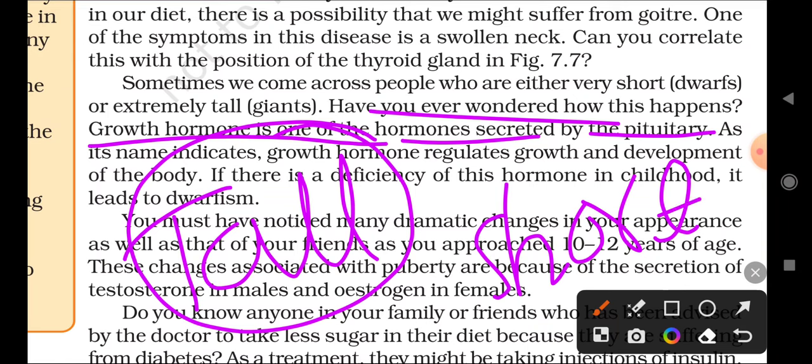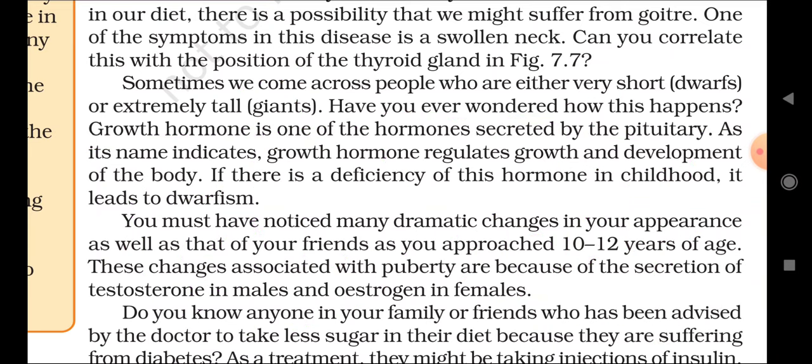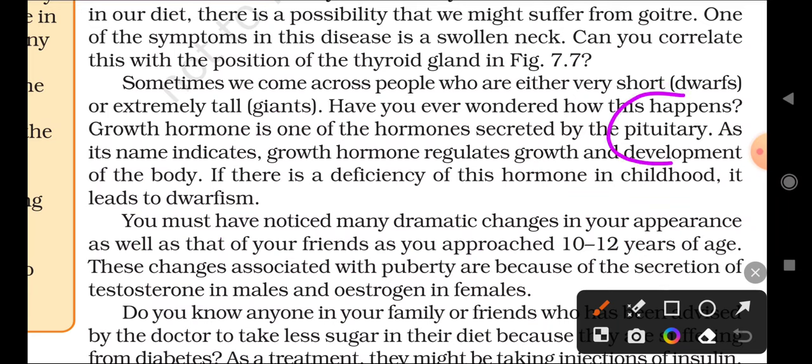If the growth hormone is produced in high quantity, it leads to tallness, and if produced less in the body, it leads to dwarfism. And this is produced by which gland? Pituitary gland. Remember that. The pituitary gland produces growth hormone. If more growth hormone is produced in the body, it leads to tallness. If less is produced, it leads to shortness.